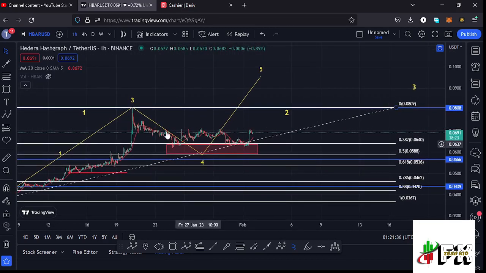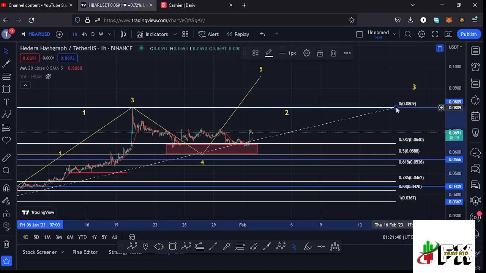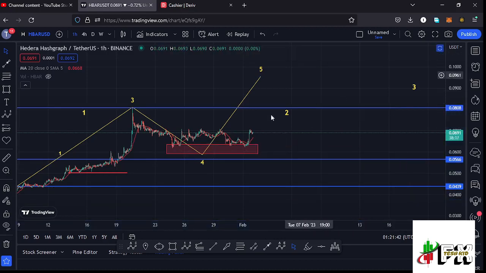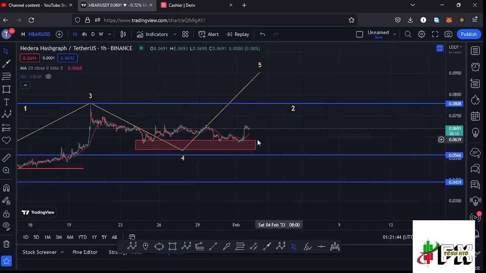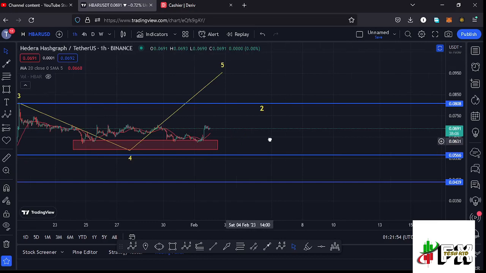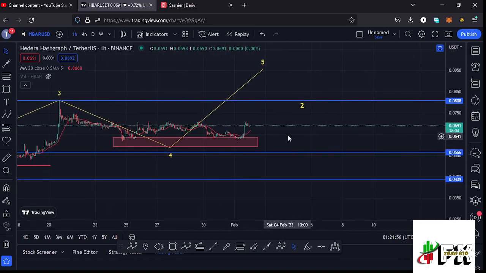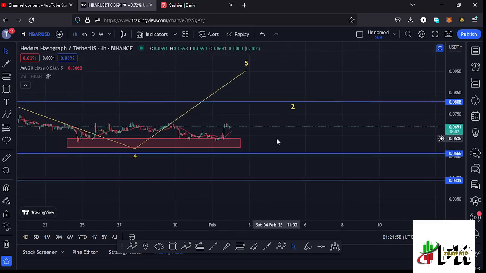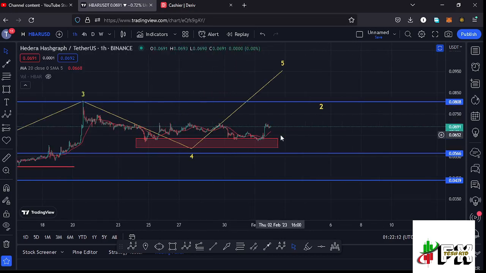And you can see that we have retested back into that red target area, and after seeing the low for that fourth wave to the lower side, I believe whatever we are seeing over here could be the start of an impulsive wave to the upside in the formation of this wave 5. And here on the 1 hour chart, you can also see that we have managed to get above the 20-day MA, meaning we have the support that we need for us to continue pushing even higher, get to the next key area of resistance at around the $0.0808 mark.